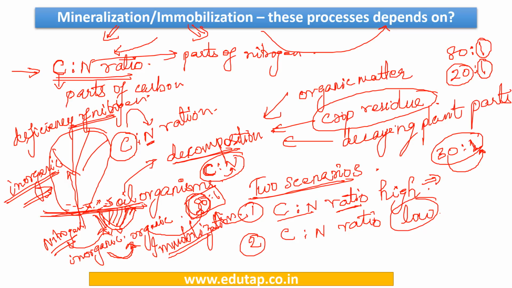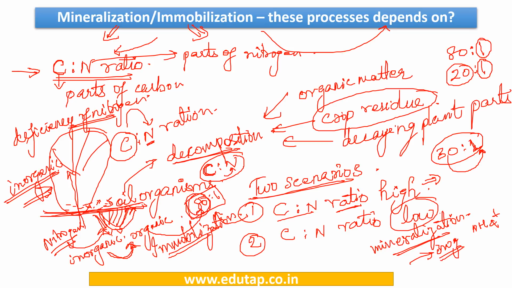So the microorganisms would utilize the amount of nitrogen that is required to decompose the carbon, and it will be left with extra nitrogen. Okay, so now those parts would be converted into inorganic form, and we see the process of mineralization. So when we see the process of mineralization, what is happening? The organic form is converted into inorganic form, that is nitrate, NH4+. Okay, basically it is first converted into NH4+ and then nitrates. Okay, so here you're getting the inorganic form of nitrogen.